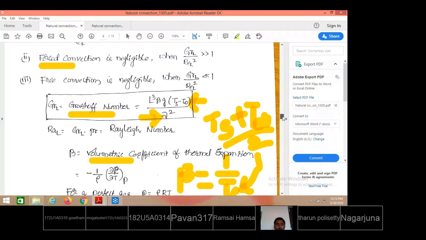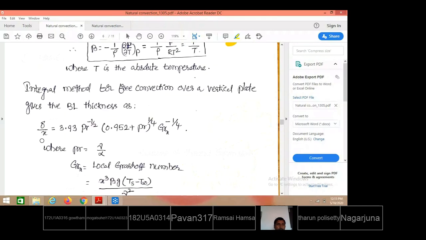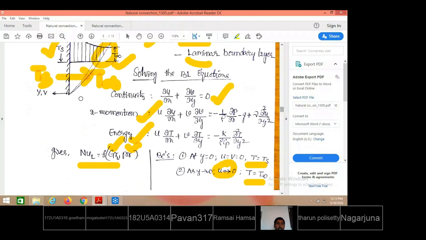And then this is the relation specifying the development of boundary layer thickness at a distance along the vertical height. Suppose at the starting of the vertical height, here the x value is equal to 0.